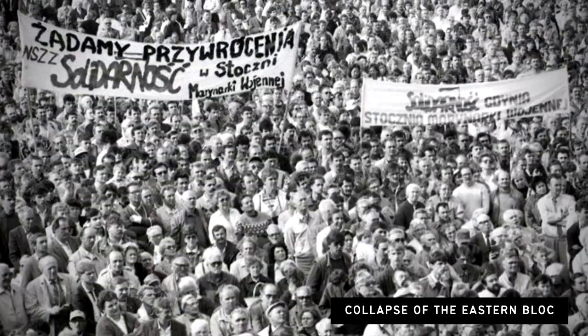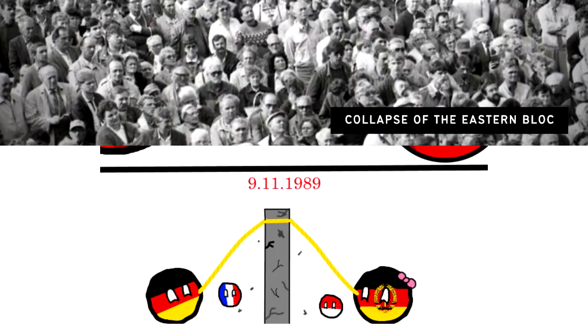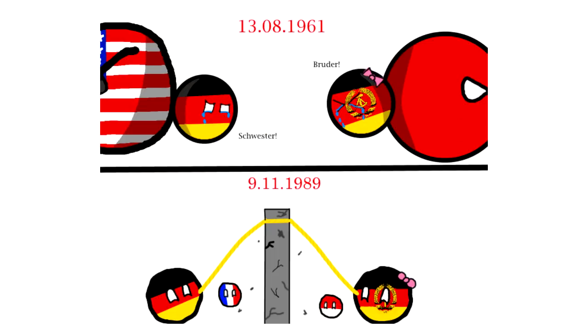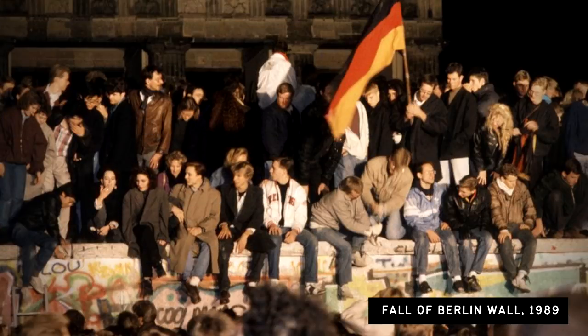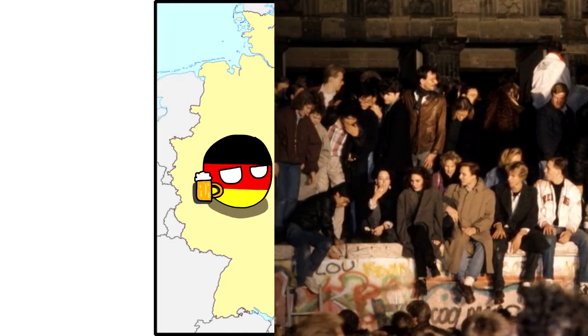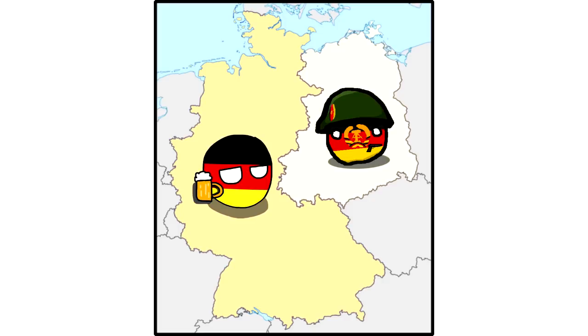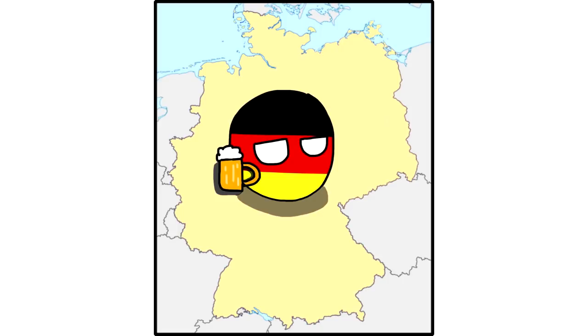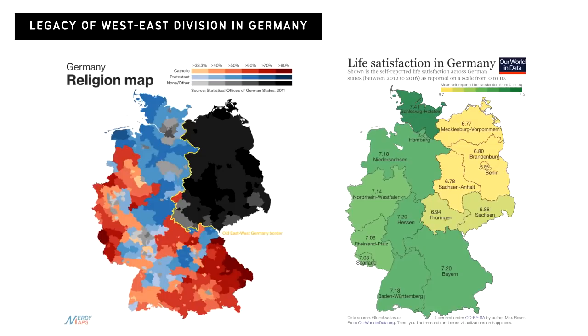Eventually, the Eastern Bloc began to crumble, and most of the East Germans had decided that Stalinist communism was not for their people anymore. They tore down the Berlin Wall, and the East German government collapsed. By 1990, West and East Germany had been reunified under the West German government, and it has been ever since, even though the legacy of the East German system remains in some metrics.